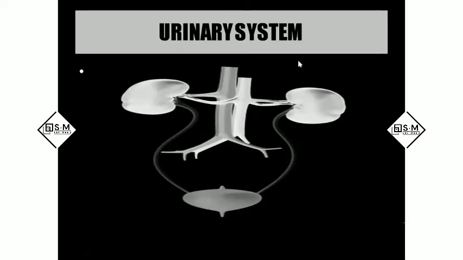And this is the descending aorta. From this, we get a branch called the renal artery, and this is the vein. From here we have the renal vein. So this is the renal artery, this is the renal vein, and this we call the ureter, and this is the urinary bladder, and this is the urethra. So these are the main parts of the urinary system. So let's go into detail about the urinary system anatomy.